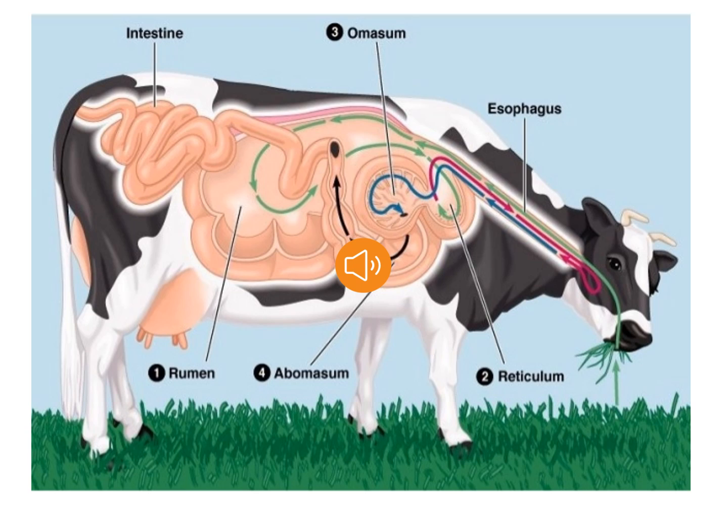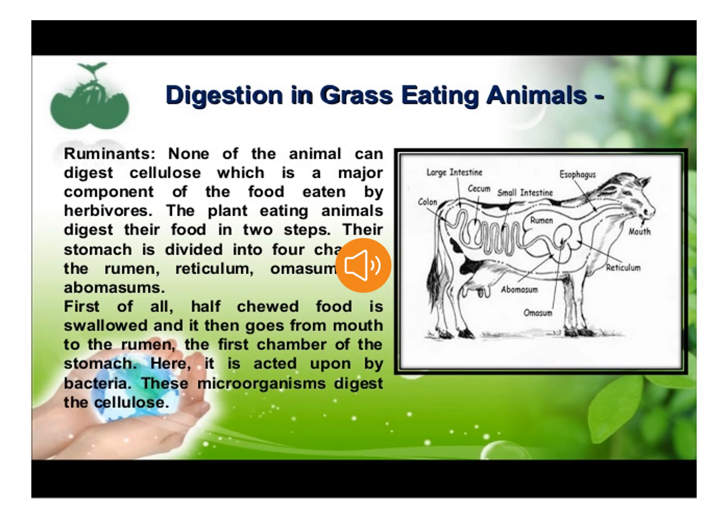Now the digestion in the ruminants takes place in the stomach. As you can see in the picture, the stomach of the ruminants is four-chambered. The four chambers are: first rumen, second reticulum, third omasum, and fourth abomasum. These are the four chambers in which the food is digested. Now let's talk about the four chambers.